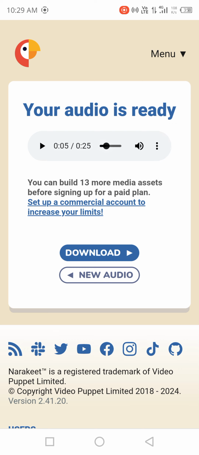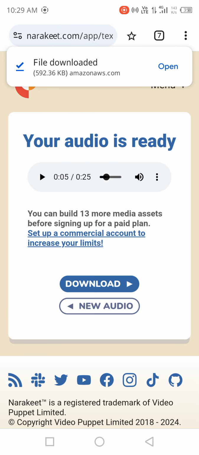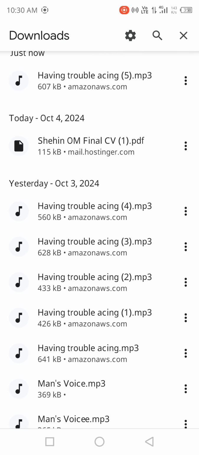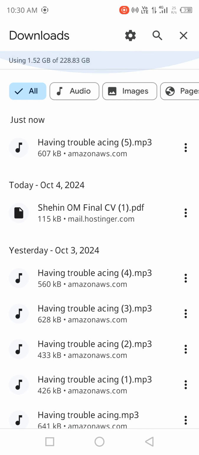Once you are done with this, after the sound button you can see three dots. Click on the three dots, go for download. After downloading, you can just go to your downloads, and from there you can see this. Here you can see all the ones that I downloaded yesterday.